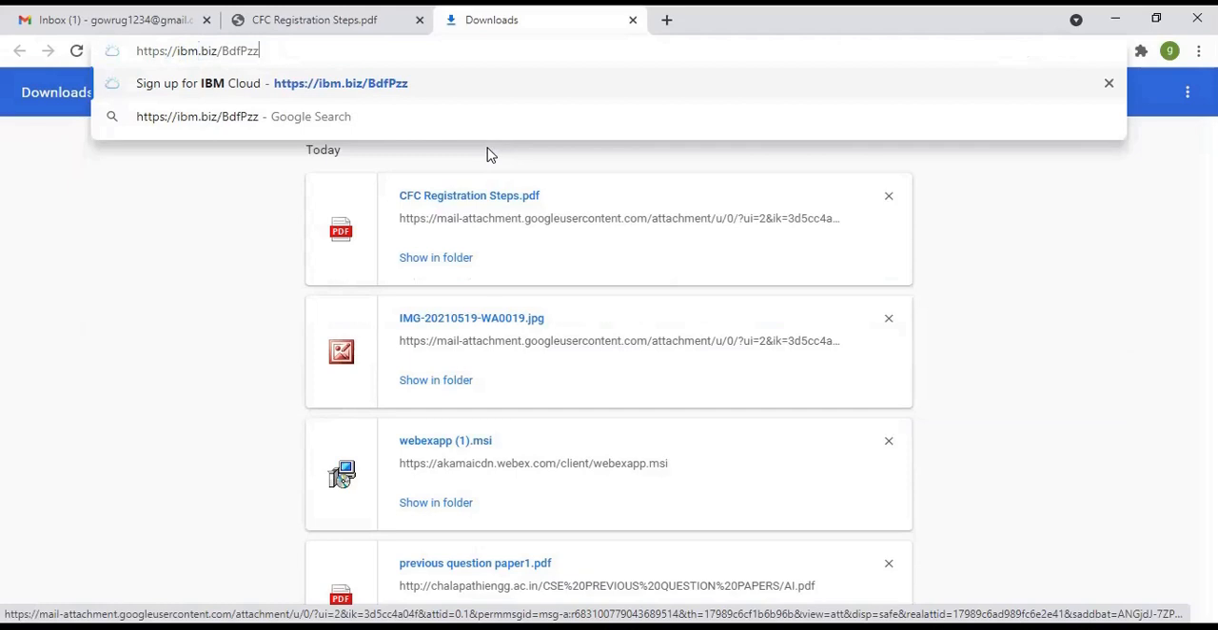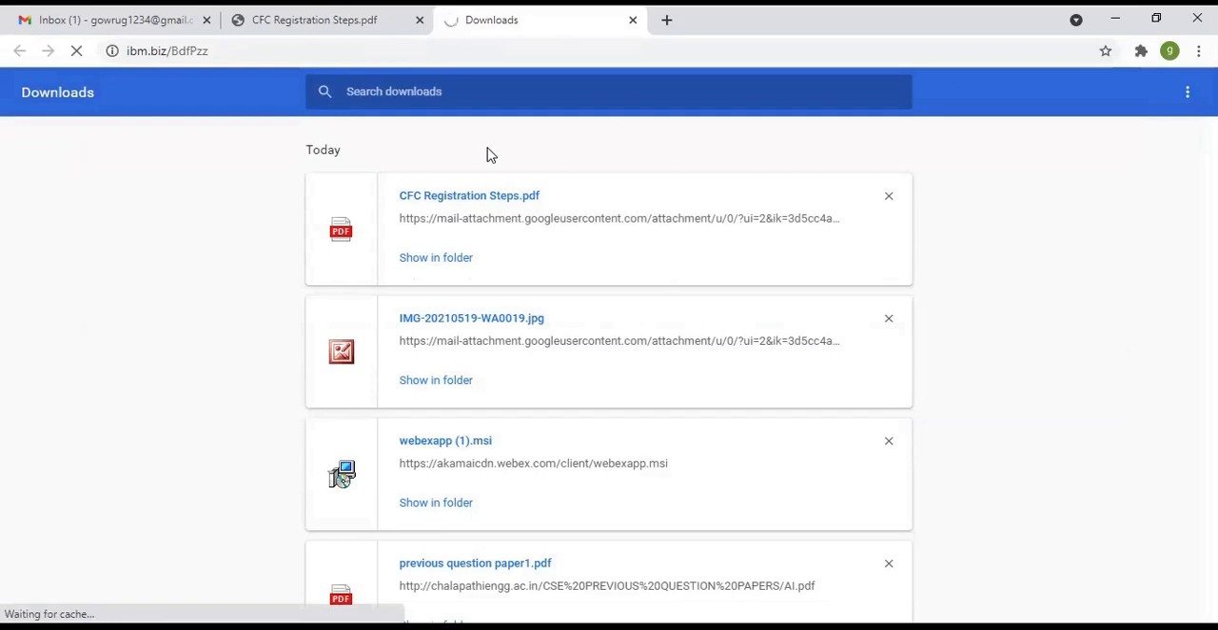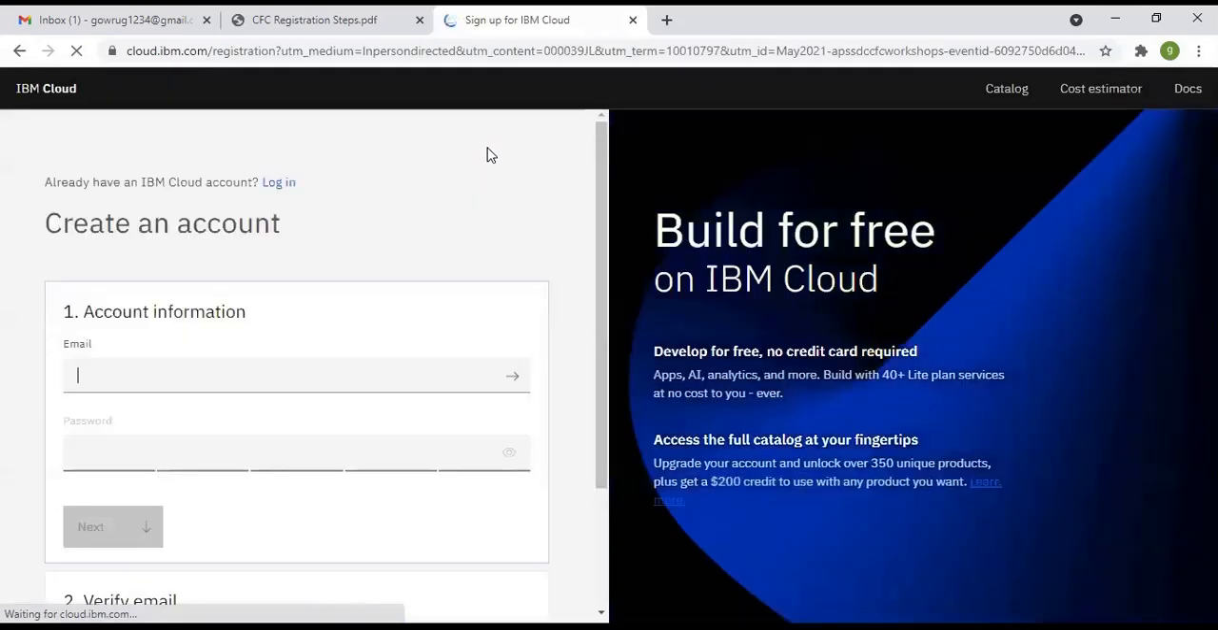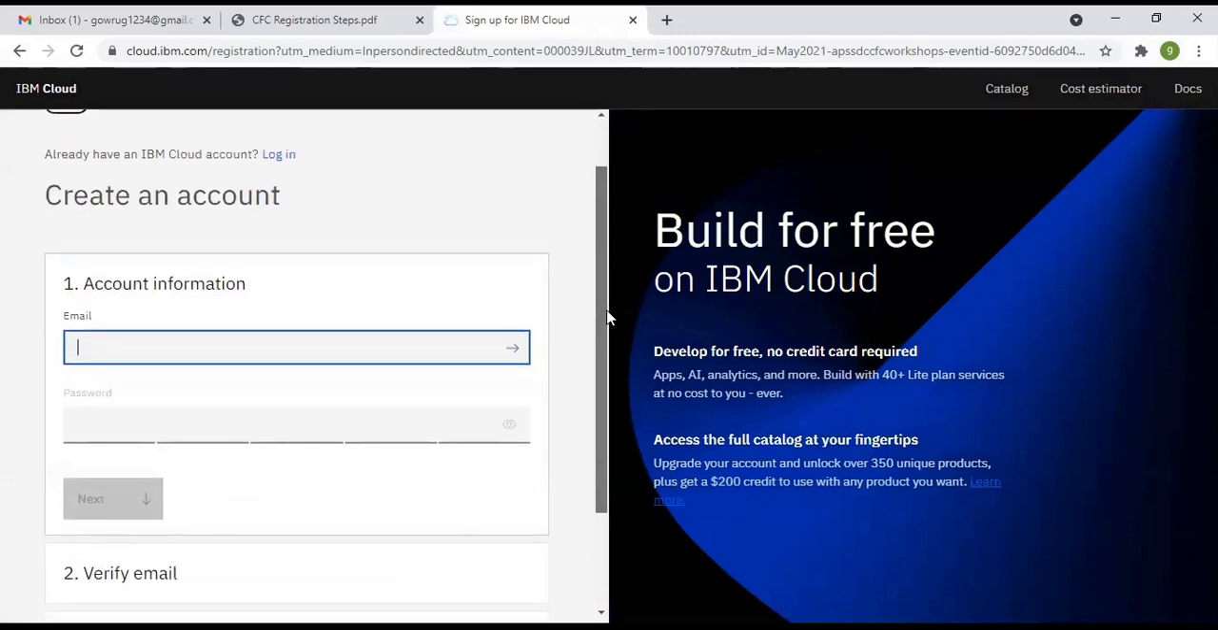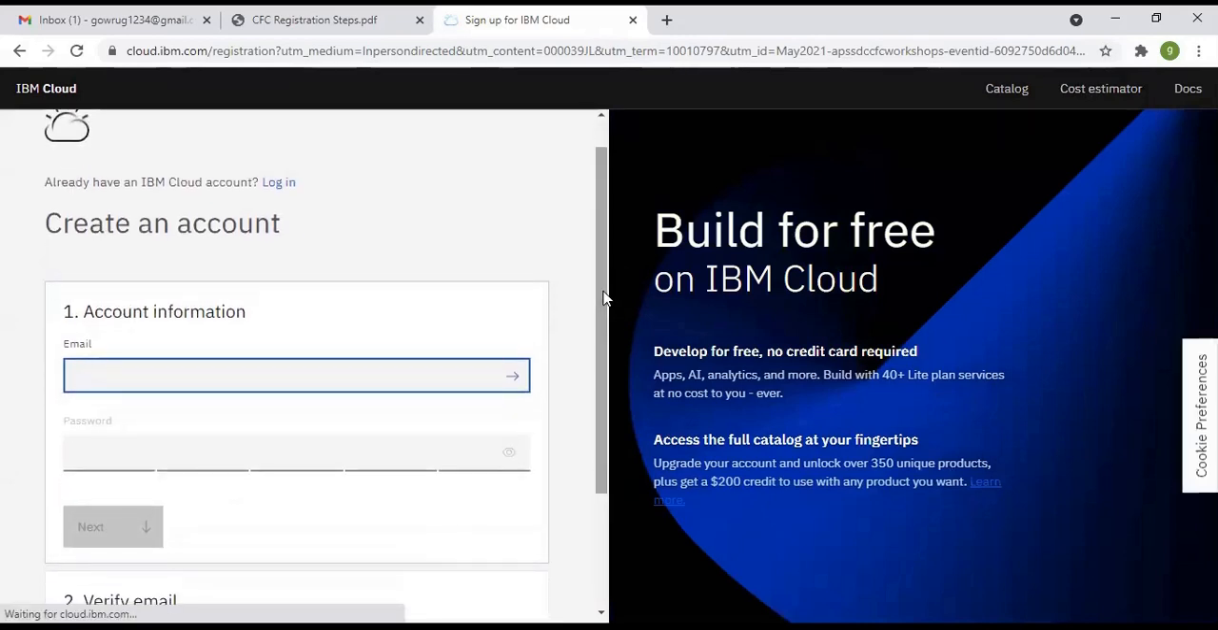https://ibm.biz/B. You don't need to bother about the URL. We will provide the URLs in the comment section. With the help of those URLs, please go through that. If you already have an account with IBM, please log in and complete your registration for Call for Code. Otherwise, first please register with IBM. If you have any issues with a previous IBM Cloud registration, then simply create a new account. Please register with IBM Cloud once again.